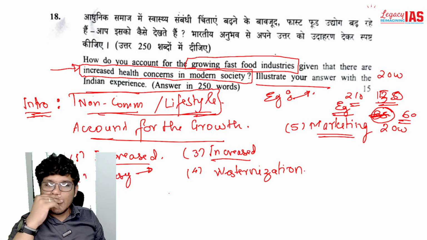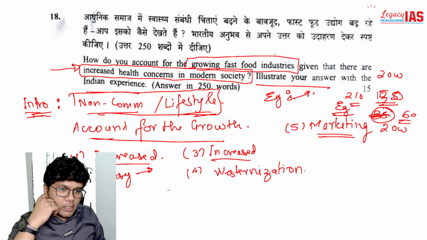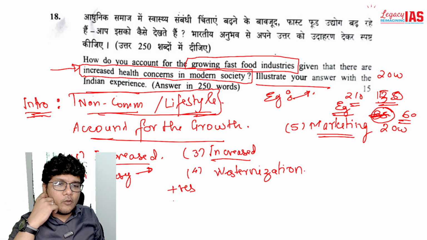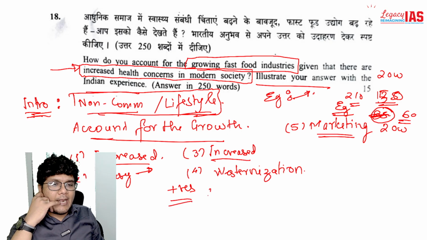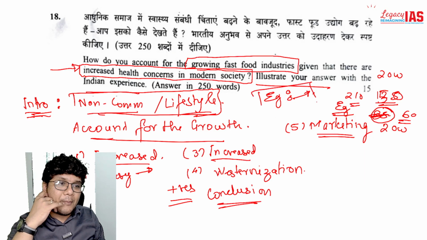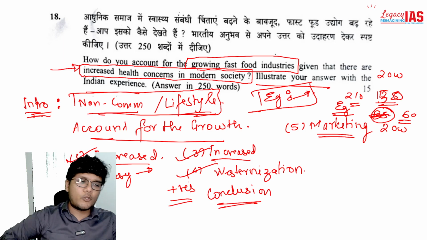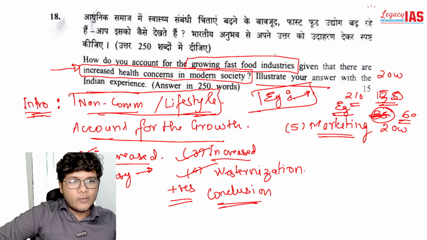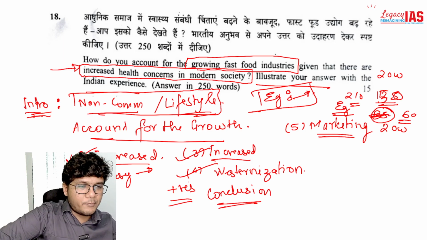I hope that's clear. You can talk about the positives that can be gotten from this, and your conclusion. So it is to some extent a unidimensional question. That is why examples and good points are going to be very important for your answer writing over here. So this is how you address question number 18.